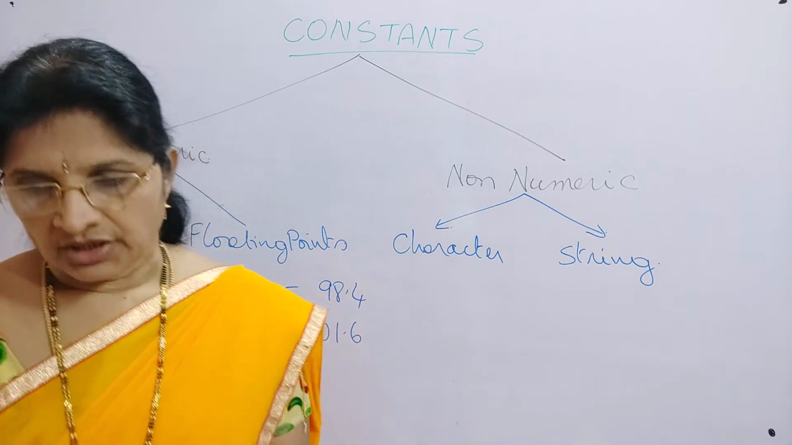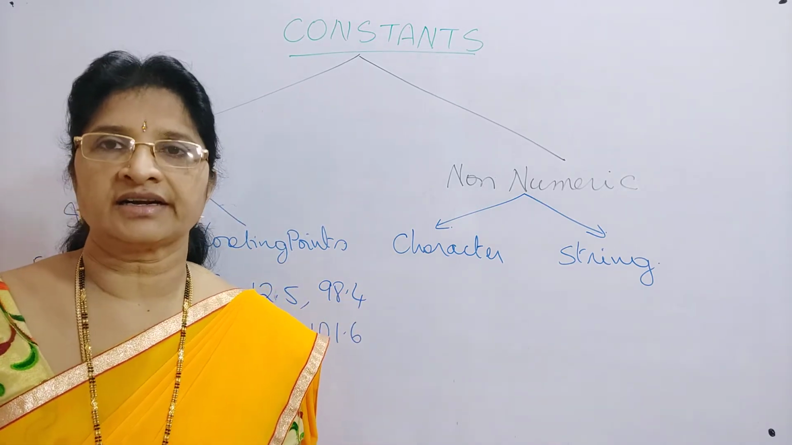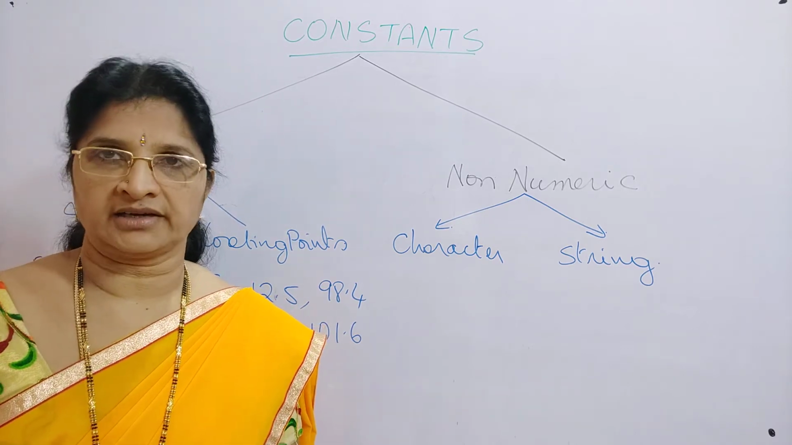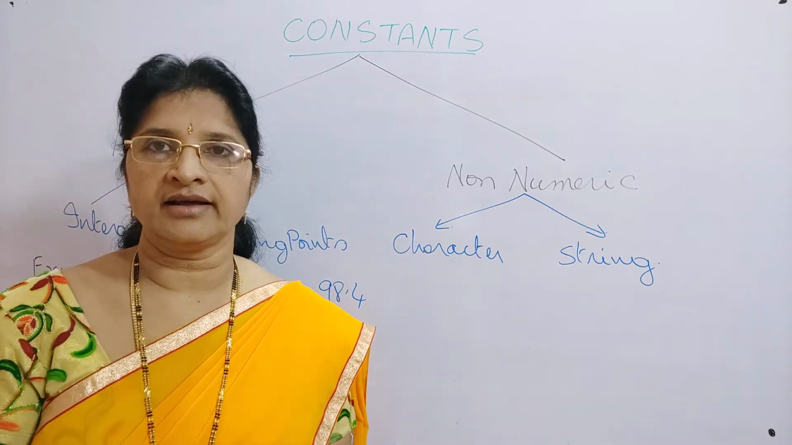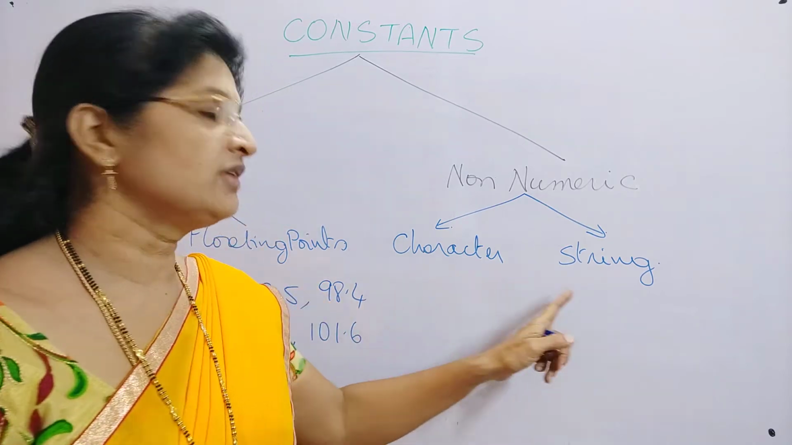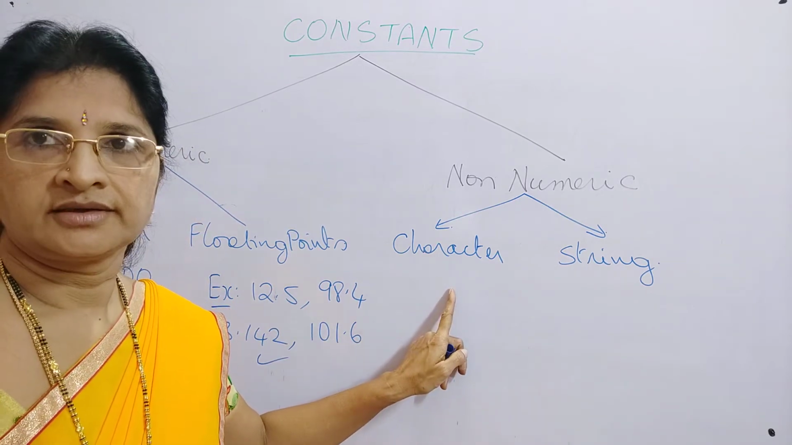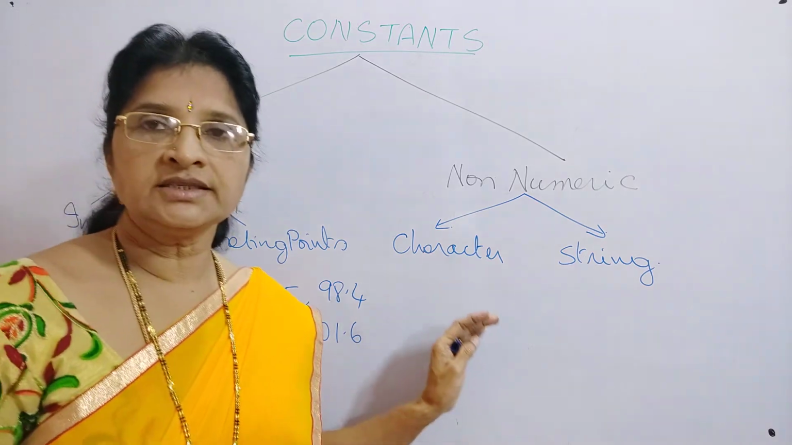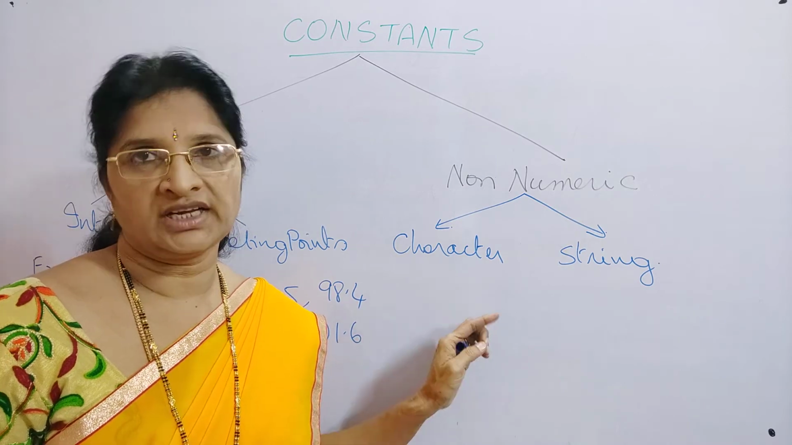In C language, if you give single characters, those are called characters. If you give a group of characters, it is called a string. So character means a single character and string means a group of characters. Whenever you are giving string constants, you should give individual characters of your C language. Characters must always be represented in single quotations.